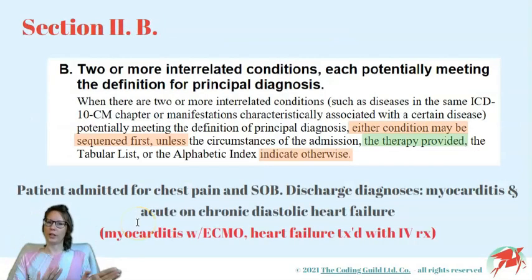Let's change this scenario a little bit and say that the myocarditis is treated with ECMO, or extracorporeal membrane oxygenation. Now, because the therapy provided will differ for the two conditions, we don't have a choice in sequencing anymore. The guideline says either condition may be sequenced first unless the therapy provided indicates otherwise.